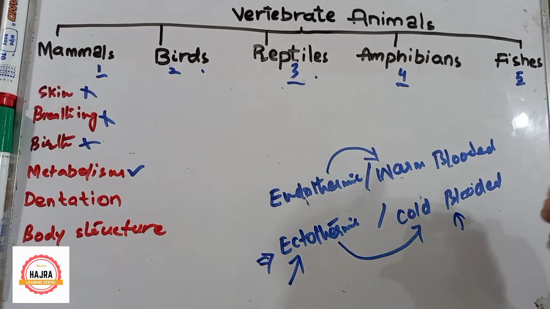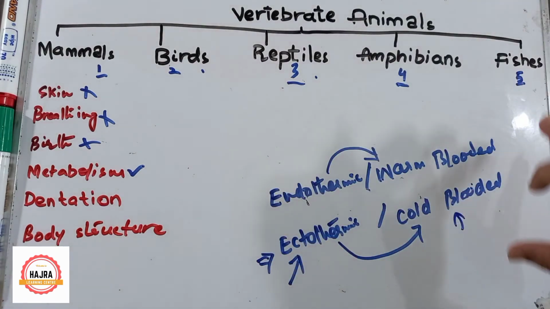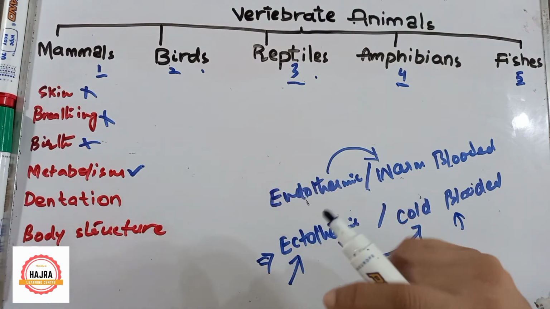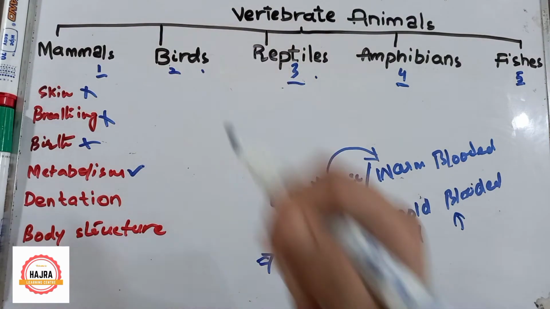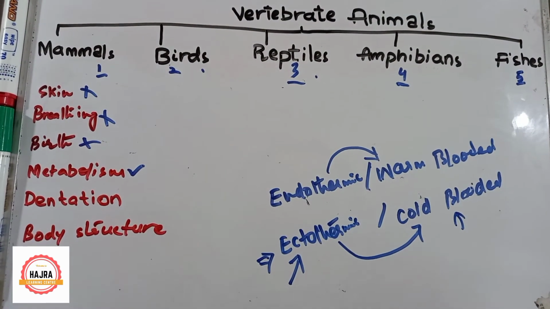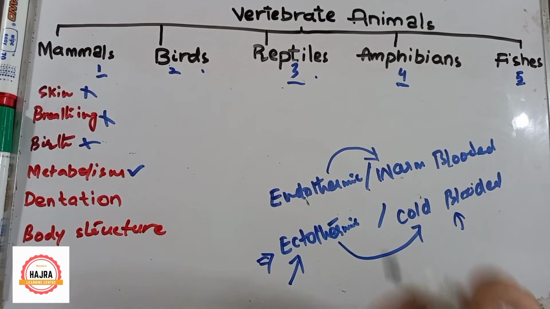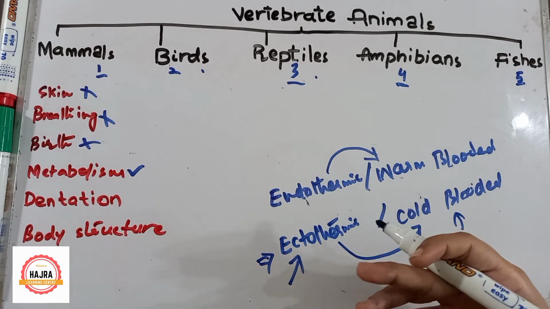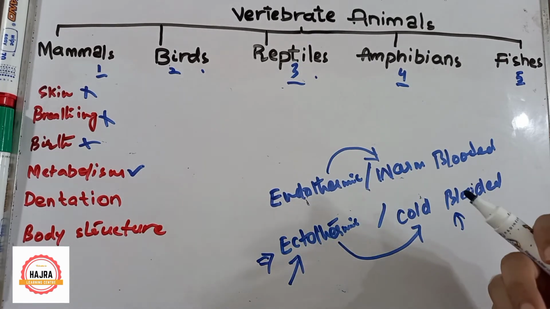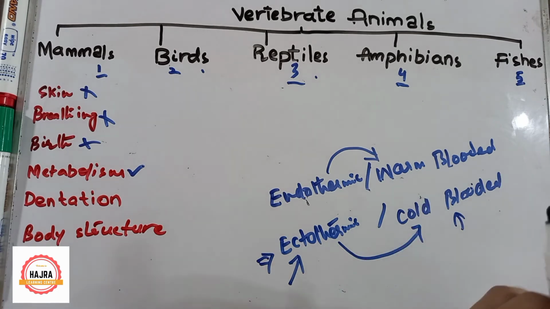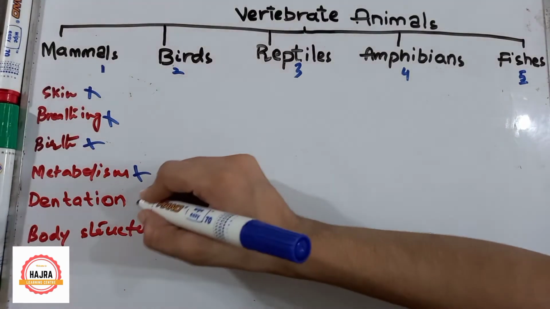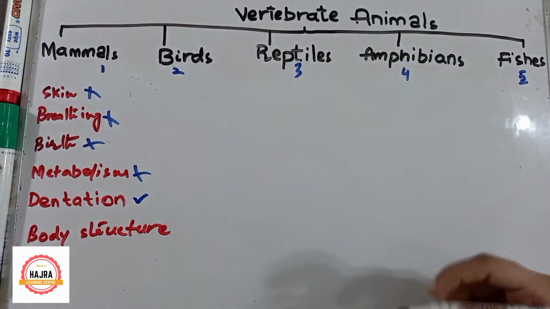Now let's come to the overview of the whole point of metabolism. Let's start from mammals. Mammals' metabolism rate is very high. That is why they are endothermic, or warm-blooded. Birds are also warm-blooded, or endothermic. Reptiles are ectothermic. Amphibians are ectothermic. Fishes are ectothermic.